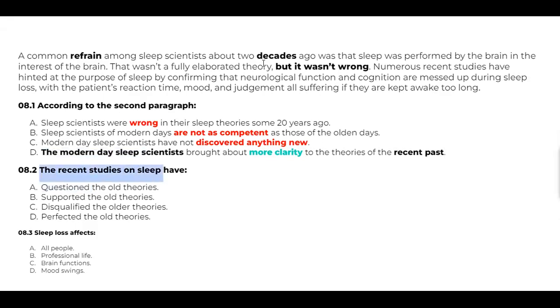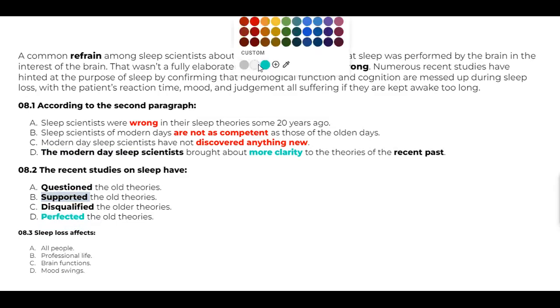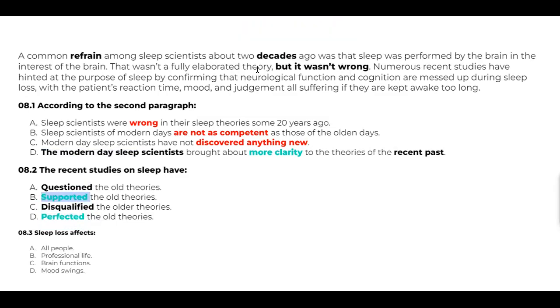The recent studies on sleep have questioned the old theories. We cannot say that they questioned. Supported the old theories. Did they support? Yes, they support. Disqualified the older theories? No, they didn't disqualify. They perfected the old theories. So when you look at this, you can see that perfected is a good answer. Supported is also a good answer. We are getting two correct answers now. We have to eliminate one of the B or D.